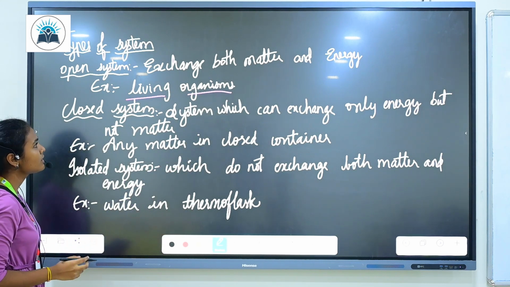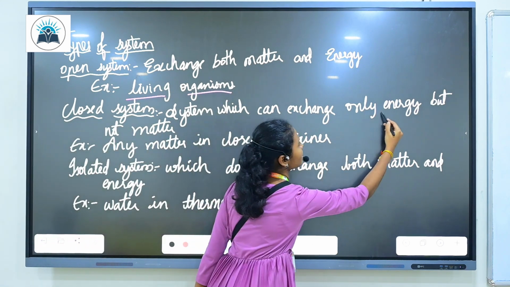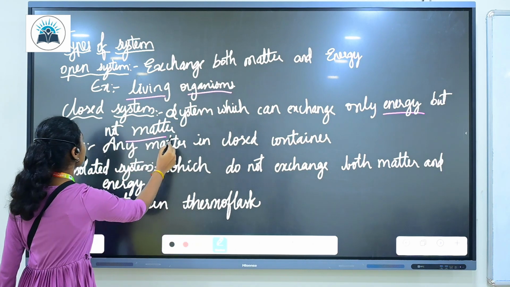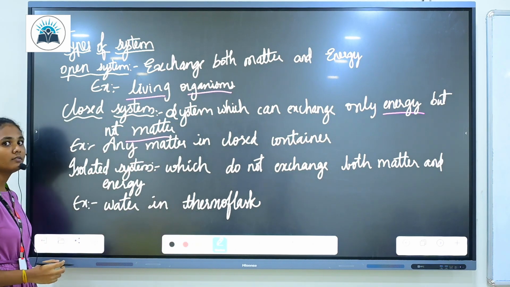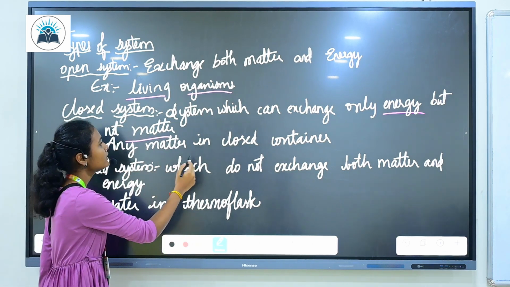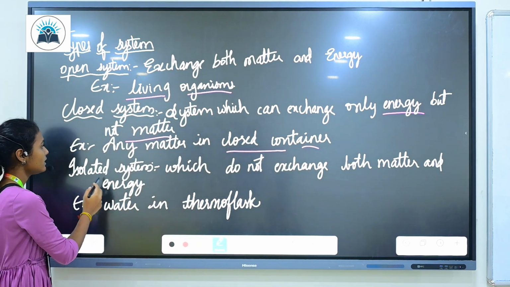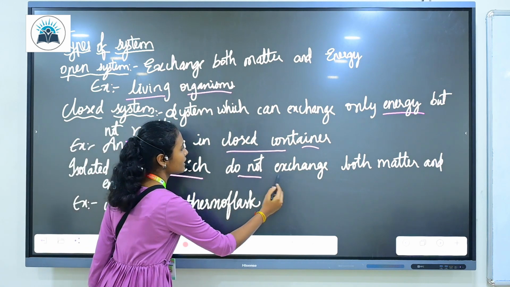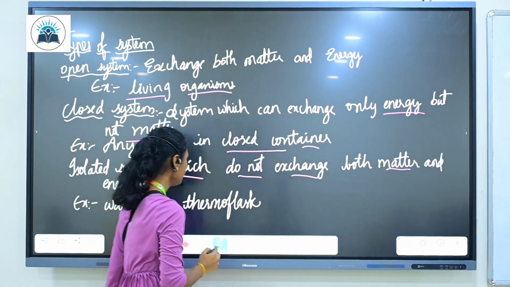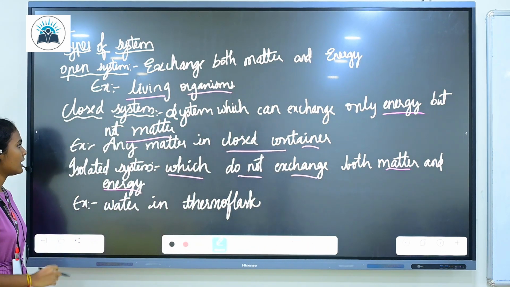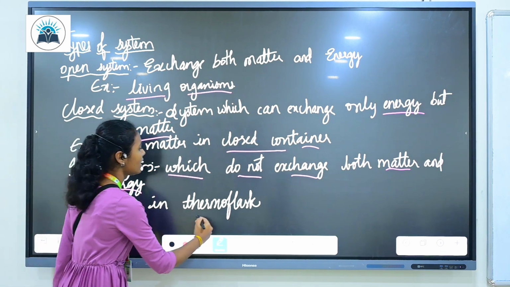Closed system, which can exchange only energy but not matter, is called closed system. Example for closed system is any matter in a closed container. Isolated system, which does not exchange both matter and energy, is isolated system. Example for isolated system is water in a thermoflask.